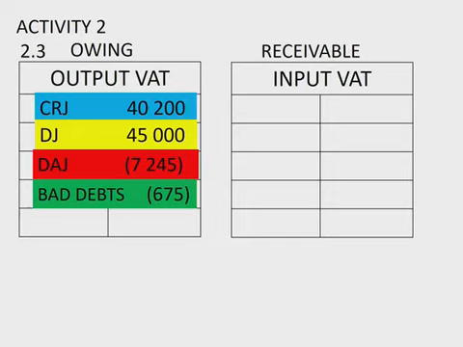So why do we have the 675 Rand in brackets? Remember, we just sold to the debtor. The debtor has disappeared. We won't be collecting the VAT on the amount that the debtor owes us. Therefore, we don't owe SARS that money because it's gone bad.